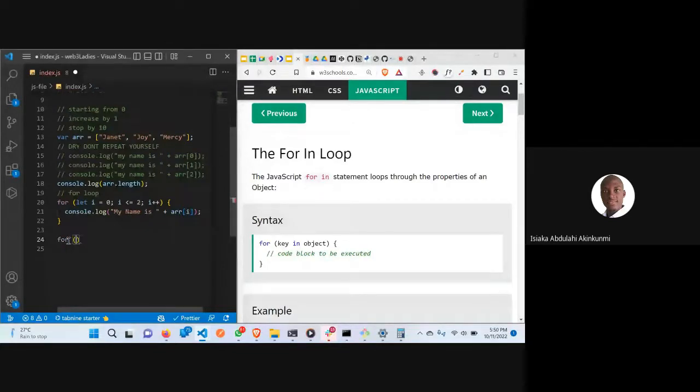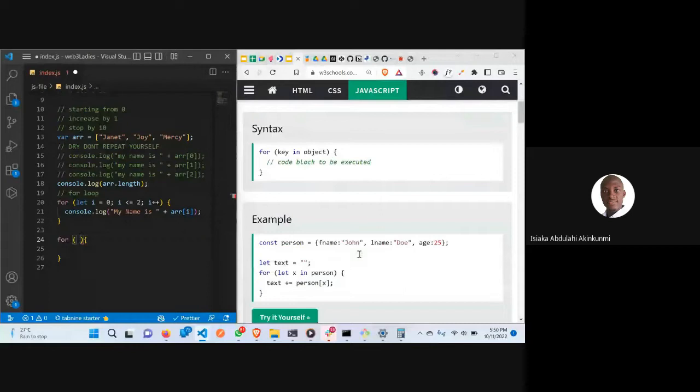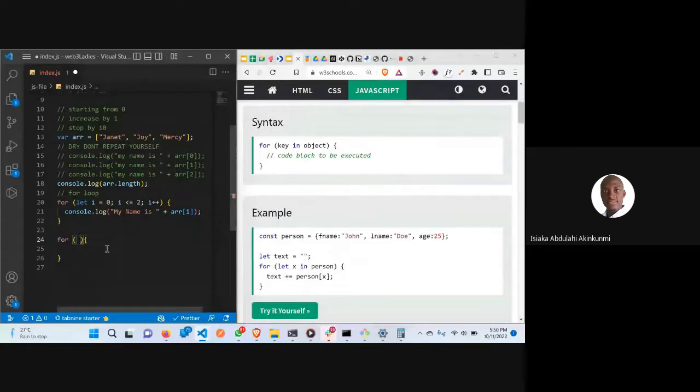Now, if I delete this and say for, you can call the key anything. I can say for name, but name is a global variable, that's why it's giving me this issue. But once I assign it with let, it's not going to give me this issue.